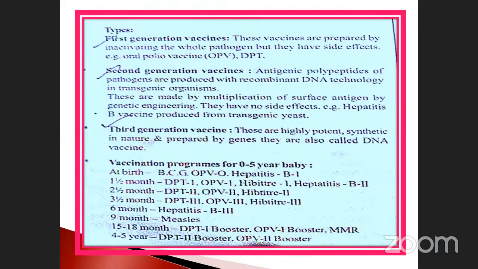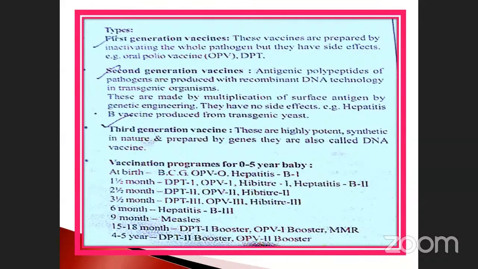Examples: oral polio vaccine, OPV, DPT. Second generation: antigenic polypeptides, which may be a protein or lipid, combined with DNA molecules, otherwise called DNA technology, were used for this. Third one, DNA vaccine.